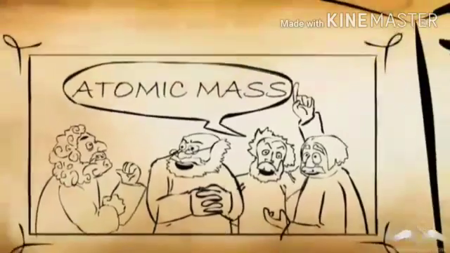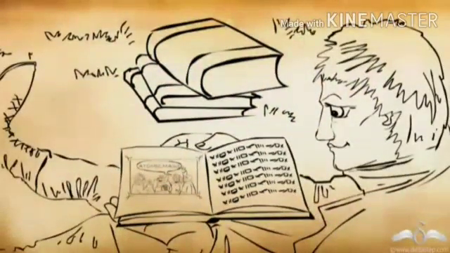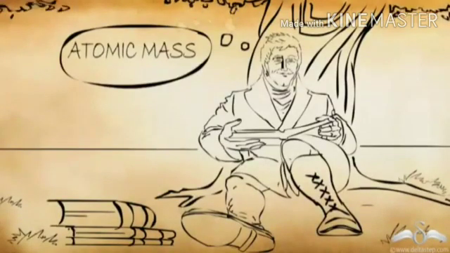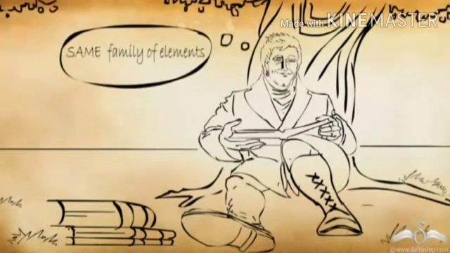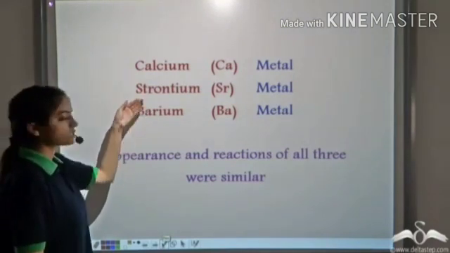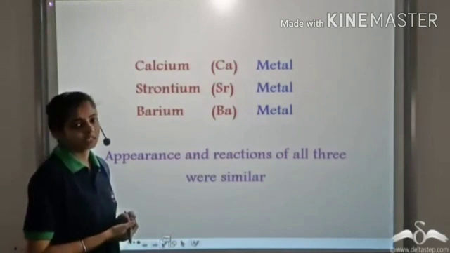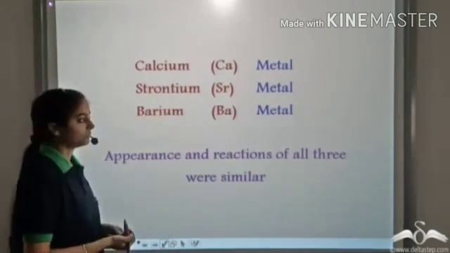One such scientist who was aware of the concept of atomic mass was J.W. Dobereiner. He had also studied some elements belonging to the same family. Let's see what his family of elements were. He observed the three elements calcium, strontium, barium. The three of them were metals and they showed the same appearance and reactions. So according to him, these three elements belong to the same family.